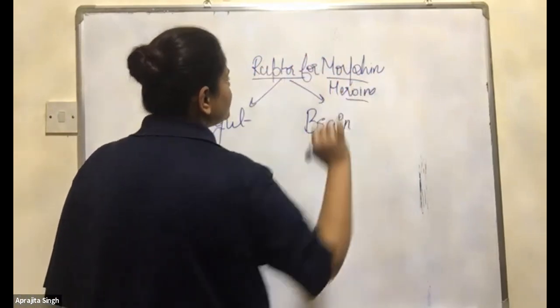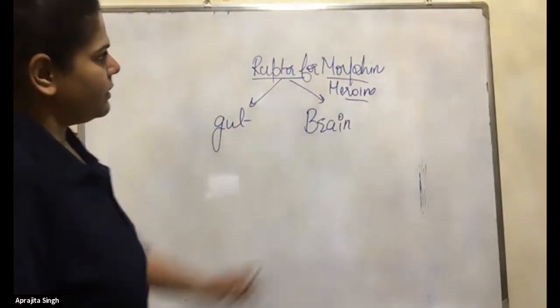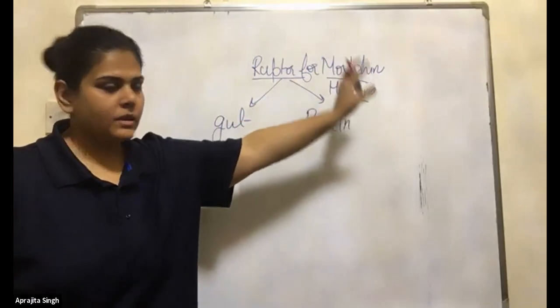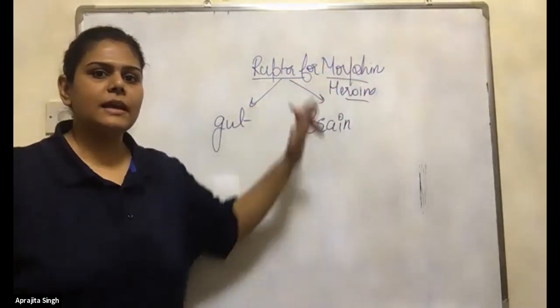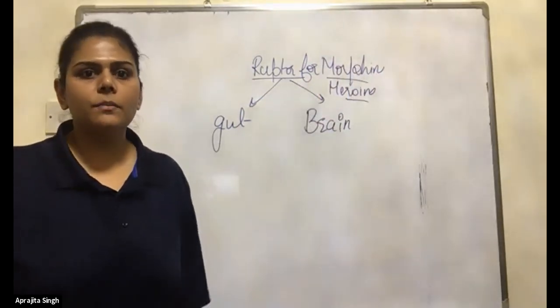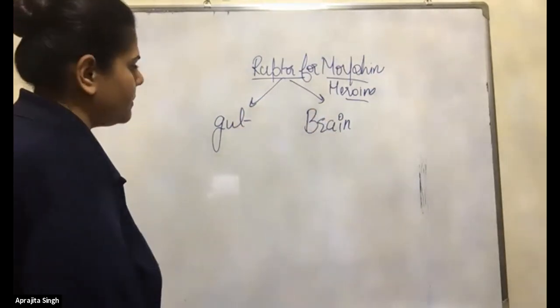We are not producing the heroin, okay? We are producing the morphine. Remember, heroin is a very bad drug. Morphine is an analgesic, and it is okay if people take it in a limited amount; it relieves pain. The receptor is present in the gut and the brain, like this.